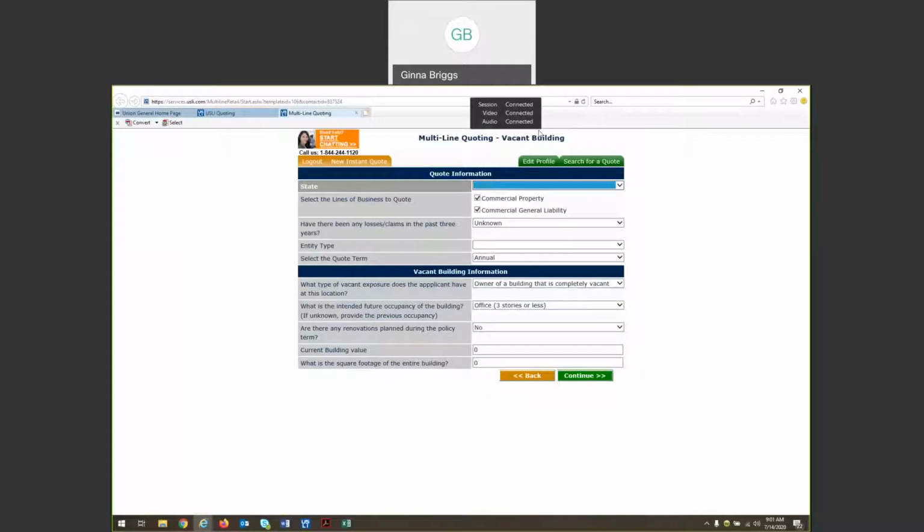I want to point out that you always have this web chat feature available to you. This is manned by live underwriters at USLI that are happy to assist you. They work from 8 a.m. to 8 p.m. Eastern Time, Monday through Friday. They also have Saturday hours from 9 a.m. to 1 p.m., and they are happy to answer any questions that you may have while web quoting. This number, of course, is also available to you as well and is manned by 60 underwriters who are happy to answer any questions for you over the phone.